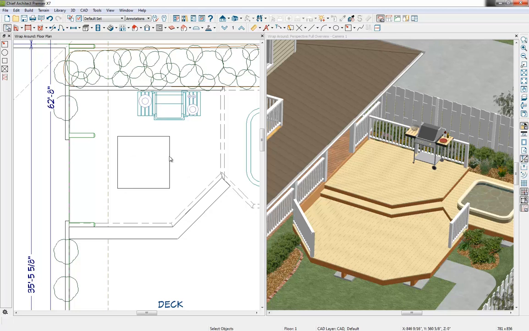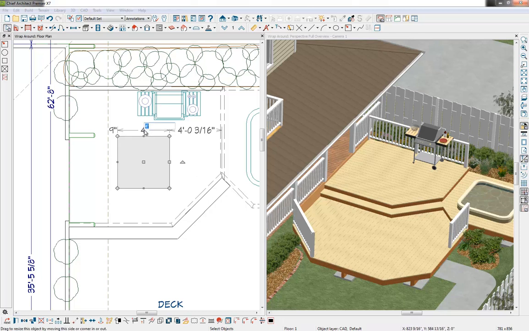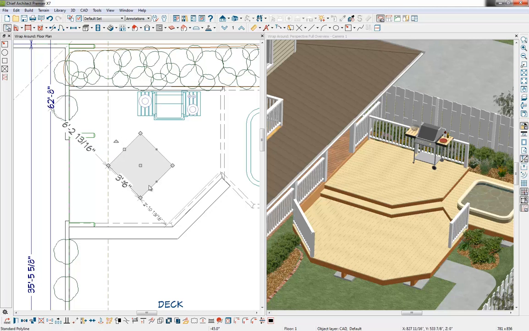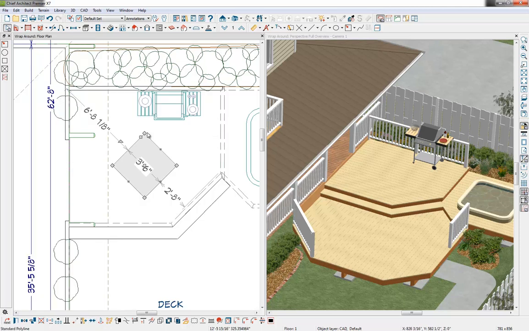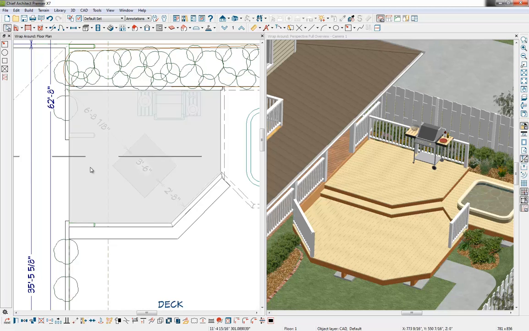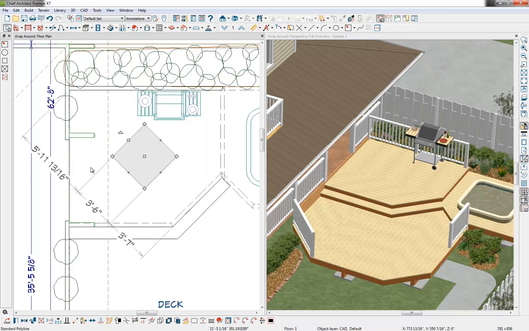Then I'm going to redimension this. So I will select each edge and redimension to 3 feet 6 inches on either side. Now I need to reposition it on my deck. So I'm going to use this rotate handle to rotate it 45 degrees. And then I'm going to use my edit toolbar to center it on my deck. So we'll just click when we get the indicator that it's right in the center there.